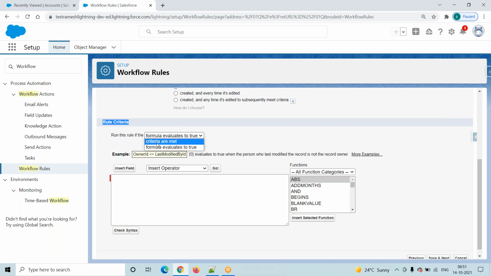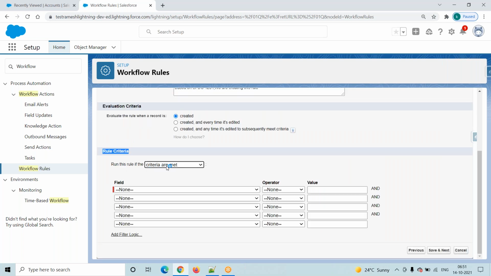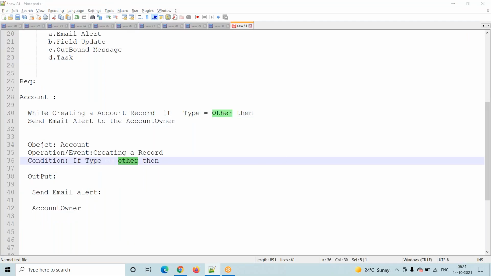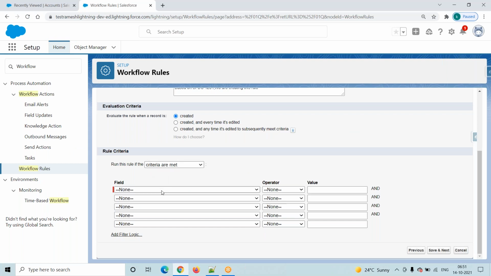So here coming into criteria are met. When we will go with the formula evaluates to true, when we will go with the criteria are met, we'll discuss. First we will go with the criteria are met. Criteria are met is nothing but you are trying to create an account record. In that account record, what is your condition? What is my condition here? Type is equal to other, right? That condition here we have to mention.